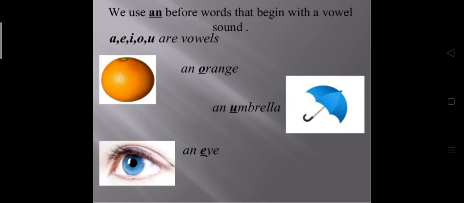We use an before words that begin with a vowel sound: a, e, i, o, u. These are vowels, like an orange, an umbrella, an apple, an eye, in this manner.